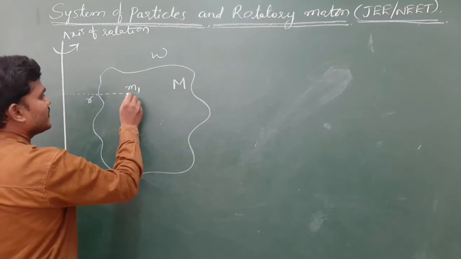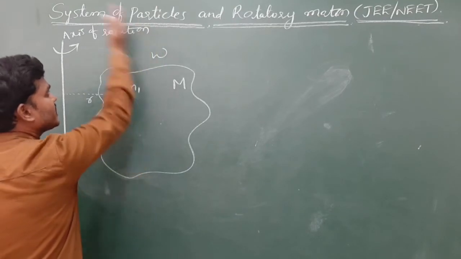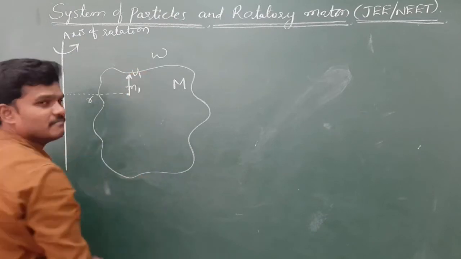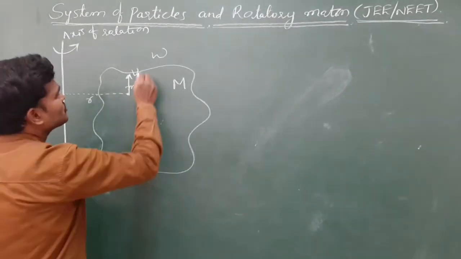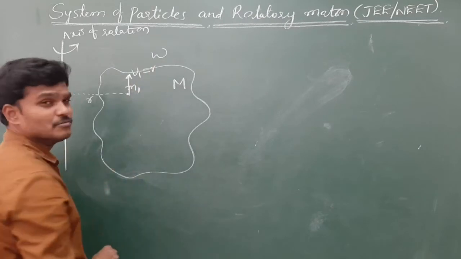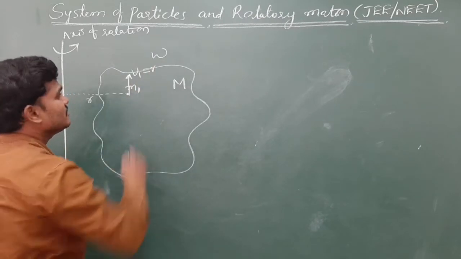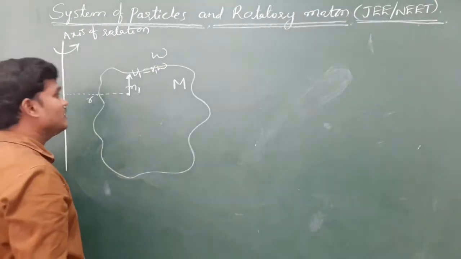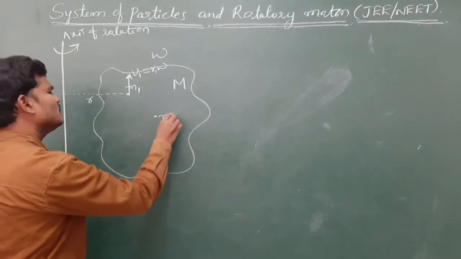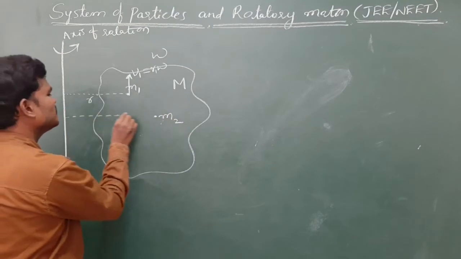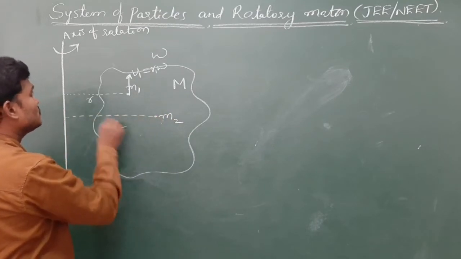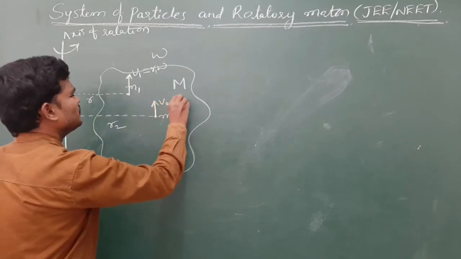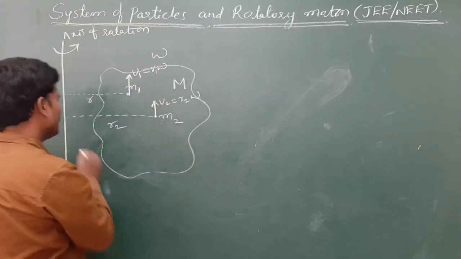Here, because the body is rotating like this, if you draw a tangent, the tangent gives the direction of the velocity of that particle. The speed, as we covered in circular motion, we can write as v1 equals r1 omega. If I take one more particle whose mass is m2 and distance is r2 from the axis of rotation, then v2 we can write as r2 omega.